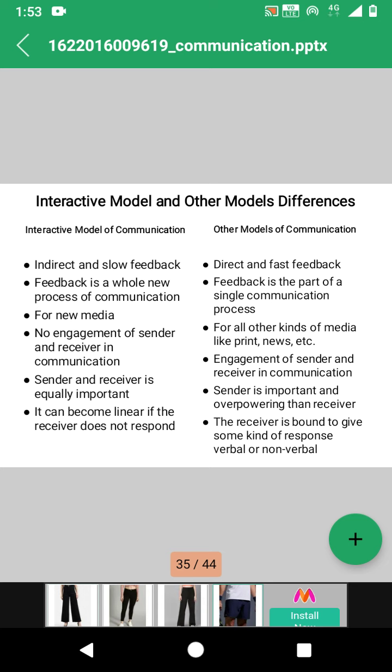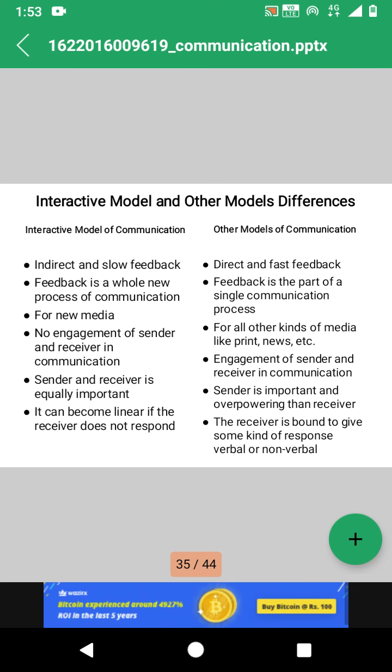The last point is that the interactive model of communication can become linear if the receiver does not respond. So in an interactive model, if there is no response from the receiver, it converts into linear communication.